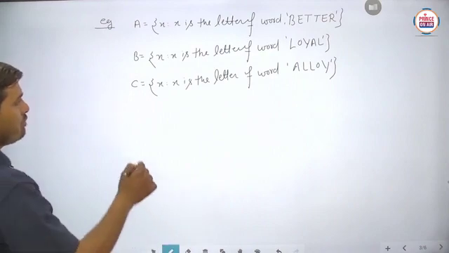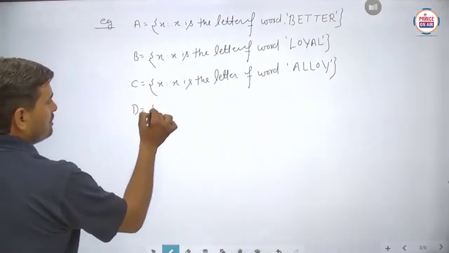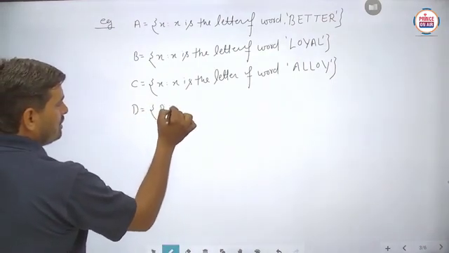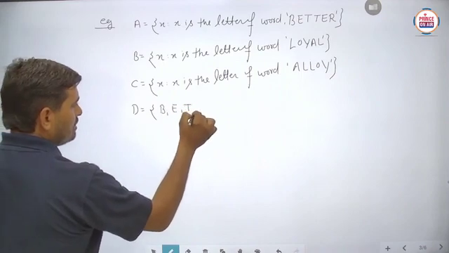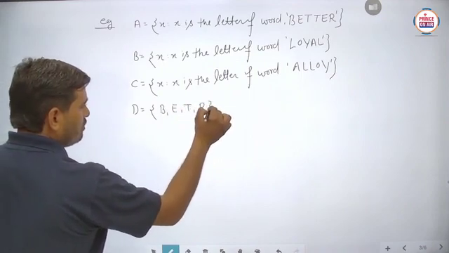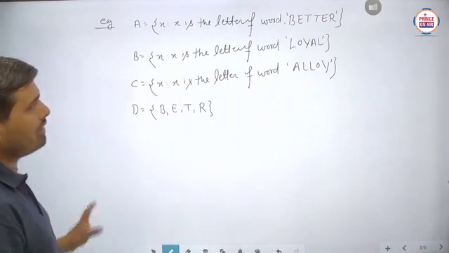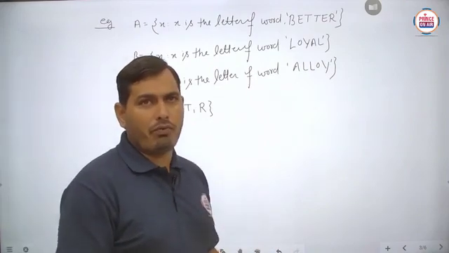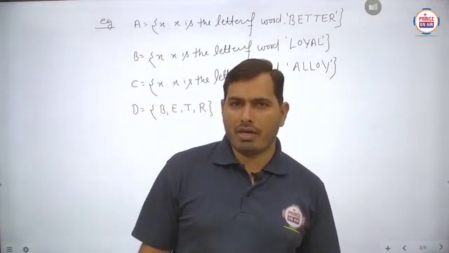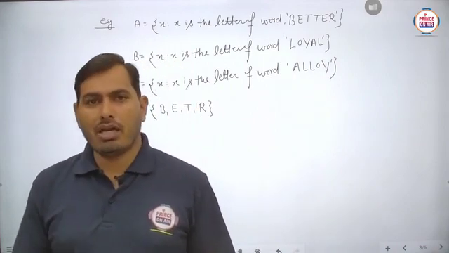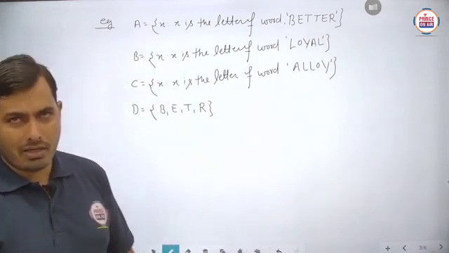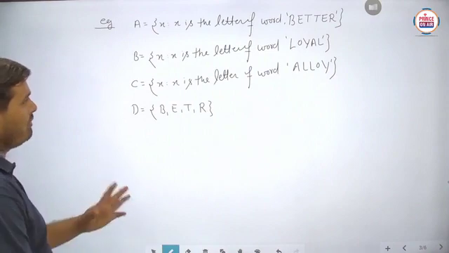And suppose we have to write the D set also. Suppose this D set is written in roster form. Is it clear? Now we have to check which sets are said to be finite, which are infinite, which are empty, and which are equal. Is it clear? Each and everything we have to discuss related to the given example.